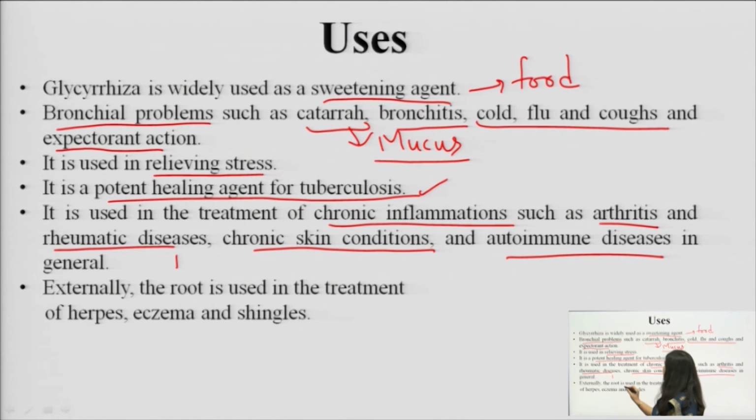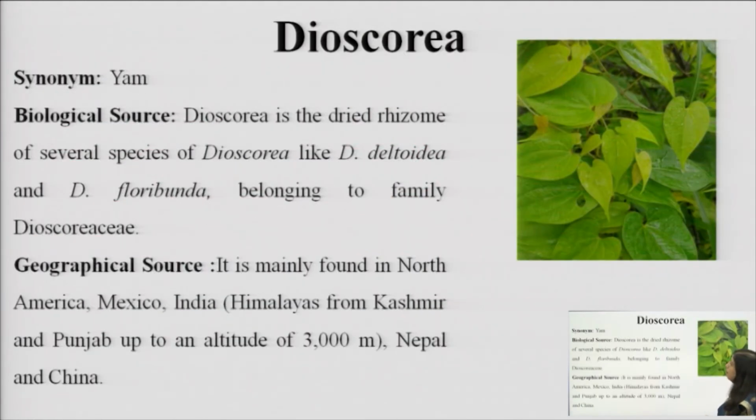Then it is used externally in the treatment of skin problems like herpes, asthma and shingles. So these are the main uses of licorice, and now we move to the second drug, that is the steroidal saponin drug Dioscorea. Commonly it is also known as yam, the jimmykand. It looks like jimmykand which people eat, that vegetable, it is very much similar to jimmykand.